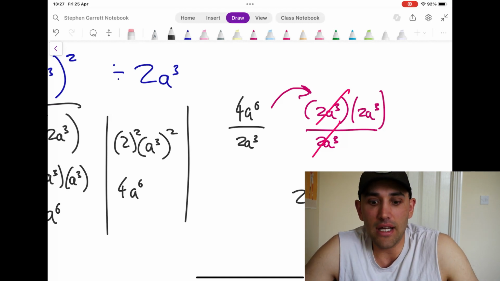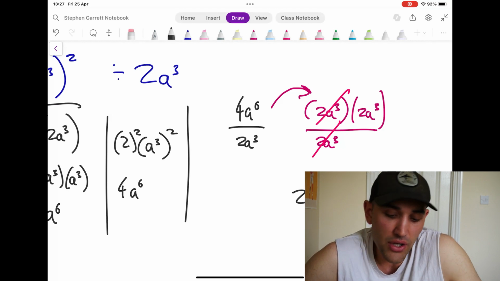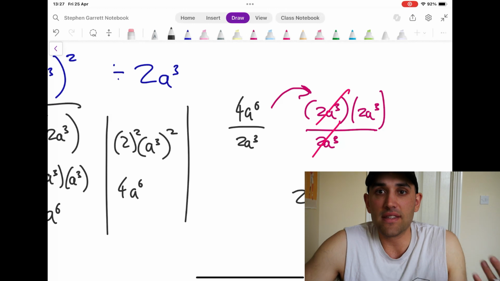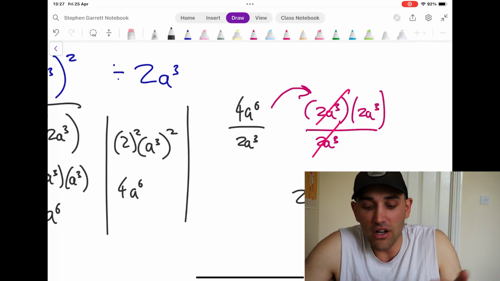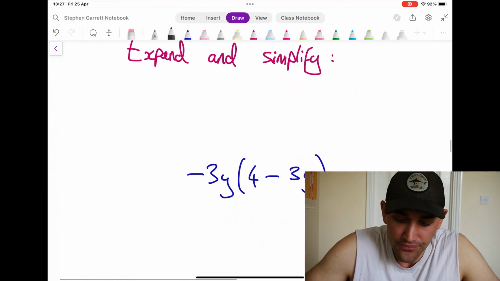I could have thought about it looking at the coefficient and the variable separately, so I could have said, okay, a to the 6 minus 3, that will leave me a to the 3. I could have then said 4 divided by 2 is 2, okay, but a nice formal way of looking at it is bringing out that common factor, okay?